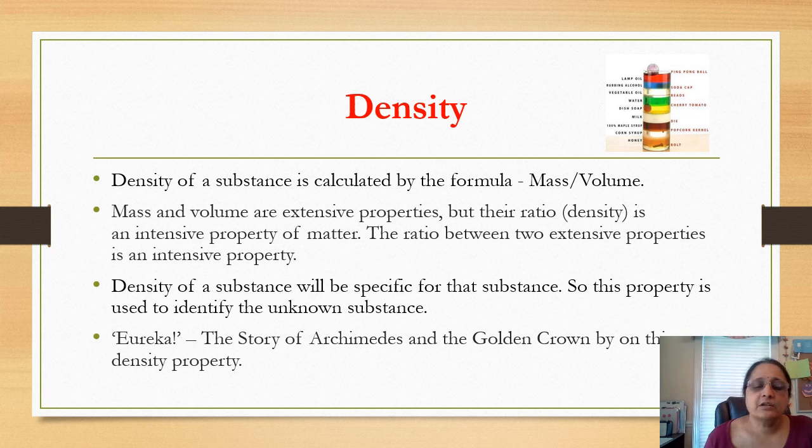This property is used to identify an unknown substance. The famous story of Archimedes and the Golden Crown, the Eureka, you must have heard. That is based on this density property. I will be attaching that also, so you can read that story and enjoy.